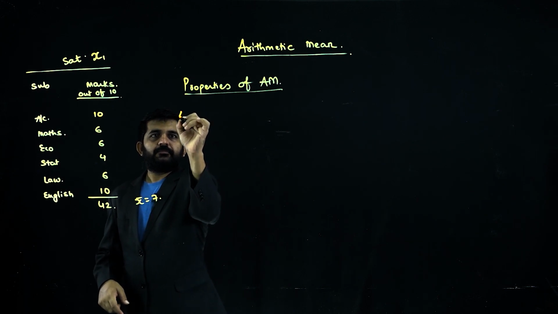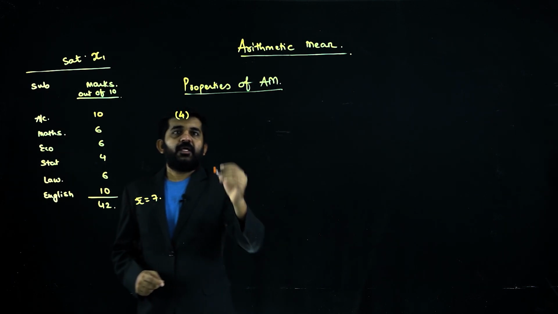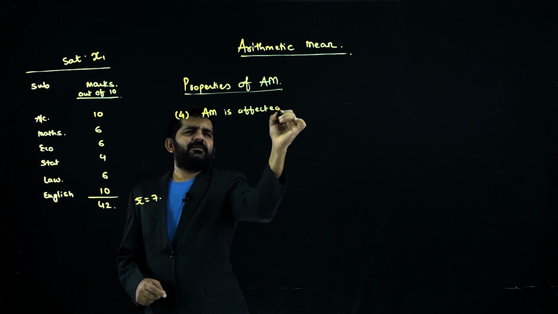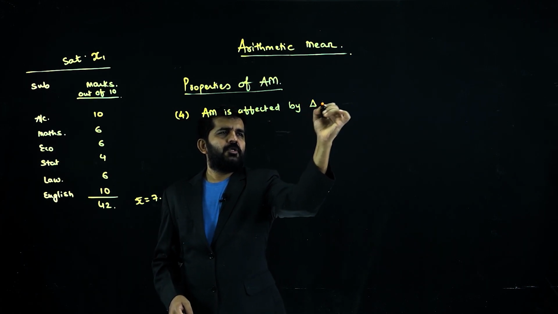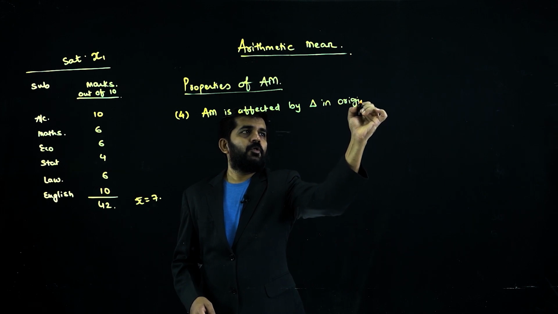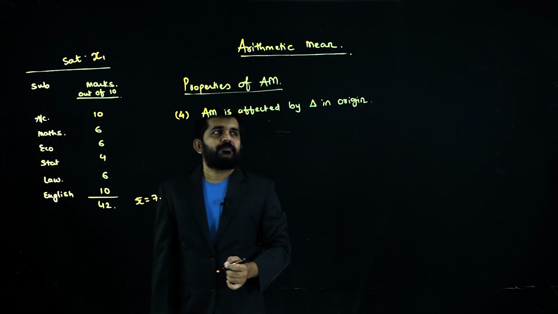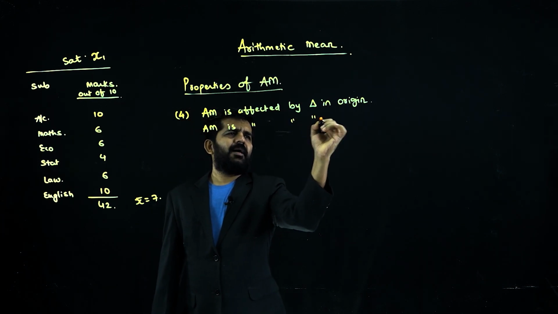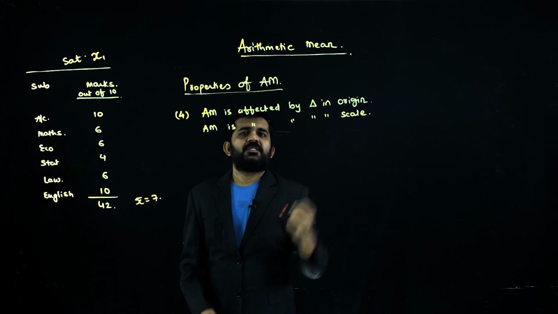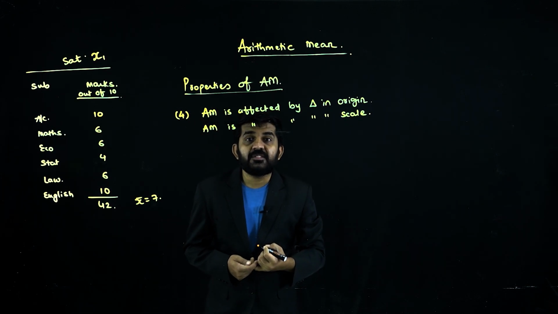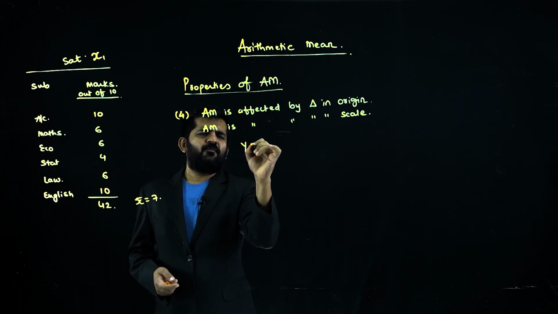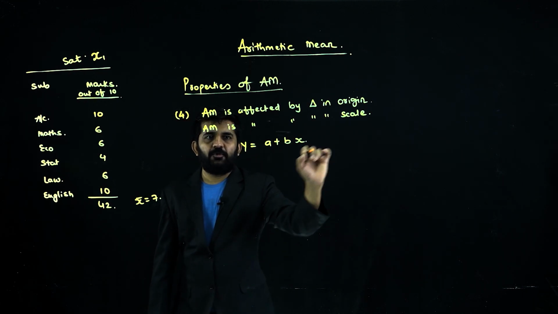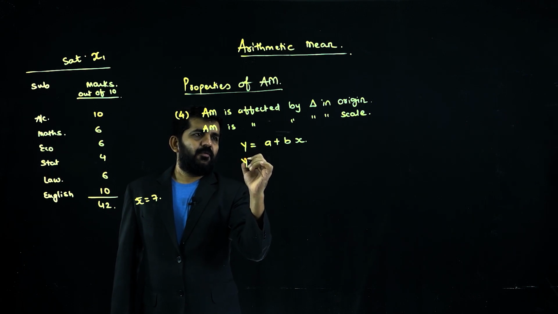Fourth one: arithmetic mean is affected by change in origin, and arithmetic mean is also affected by change in scale, in such a manner that if y is equal to a plus b x, I'll explain everything, then